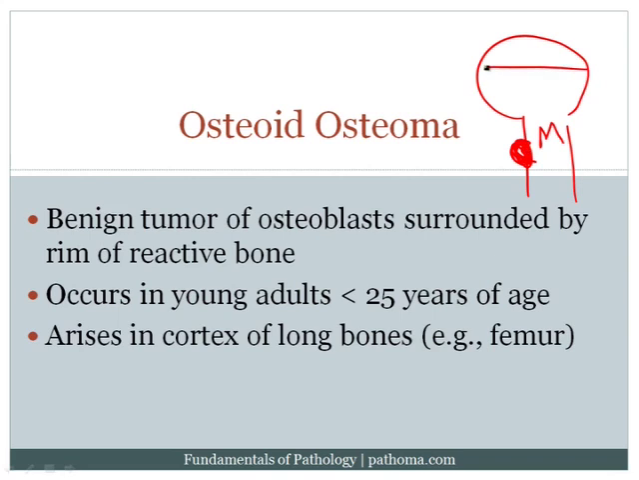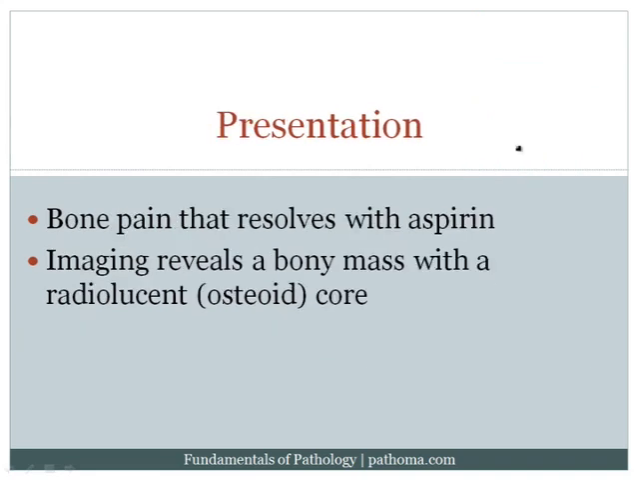Also important to note is that it usually arises on the diaphysis in a long bone. So for example, if this is the growth plate, then above the growth plate is called the epiphysis, the growth plate region is called the metaphysis, and this long shaft here is called the diaphysis. And so osteoid osteoma usually occurs on the cortex of a long bone in the region of the diaphysis. Now the presentation is also important, and that is that the patients have bone pain, but it resolves with aspirin. Examiners really like you to know that in an osteoid osteoma, the bone pain resolves with aspirin.